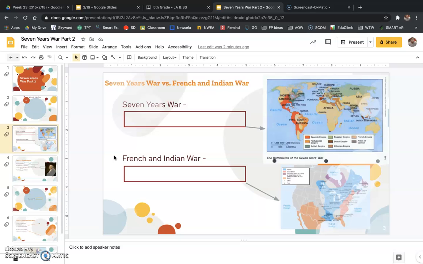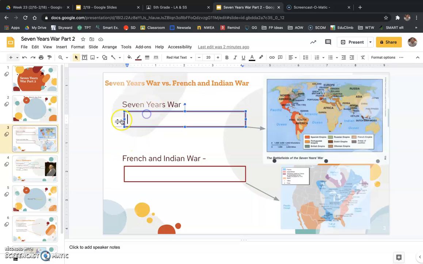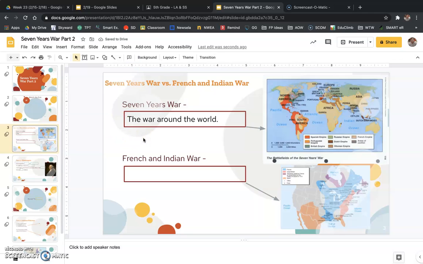But there's a little bit of a difference. The 7 Years' War was the war around the world. Here's a map that shows you all the different sides and the places that were being fought. That's a ton of places, right? It was all around the world. Here are a lot of countries, a lot of continents. The 7 Years' War happened everywhere.